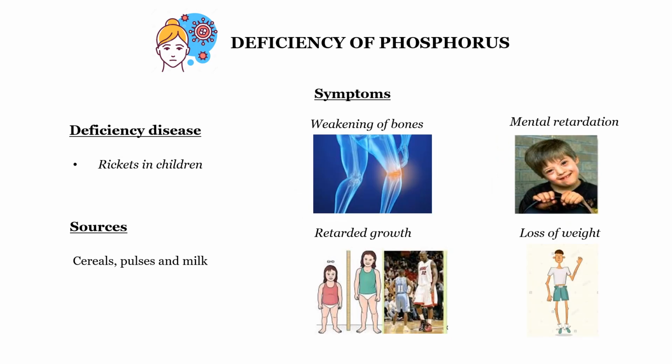Then coming to the deficiency of phosphorus. Phosphorus deficiency causes a disease called rickets. The symptoms are weakening of bones, mental retardation, retarded growth, loss of weight. If you don't have phosphorus, you have weak bones, poor development of bones and nervous system, mental retardation and loss of weight. You get this phosphorus from food items like cereals, pulses and milk. The deficiency disease caused is rickets. So you need phosphorus to strengthen your bones.